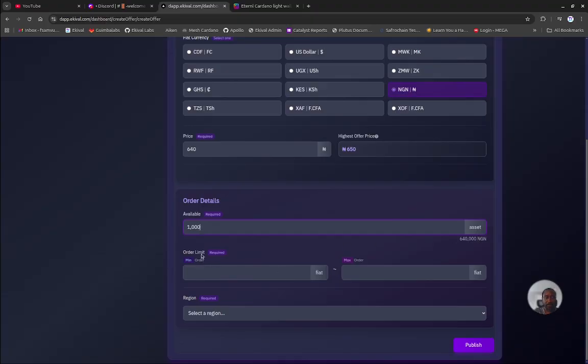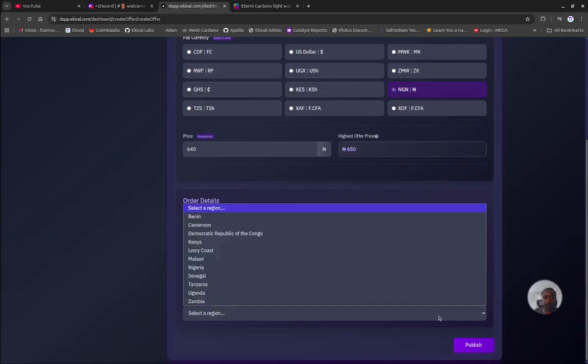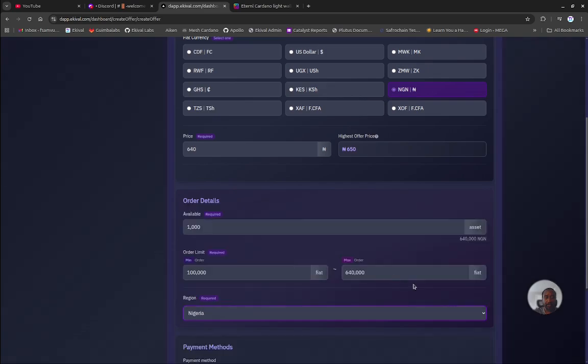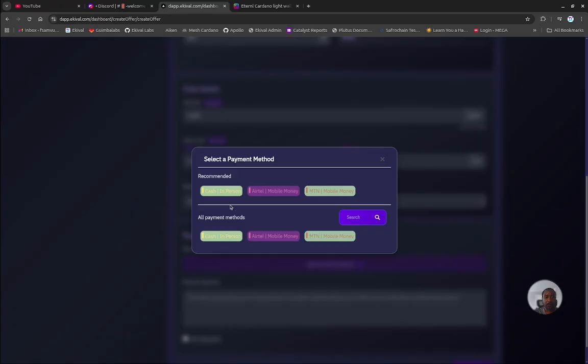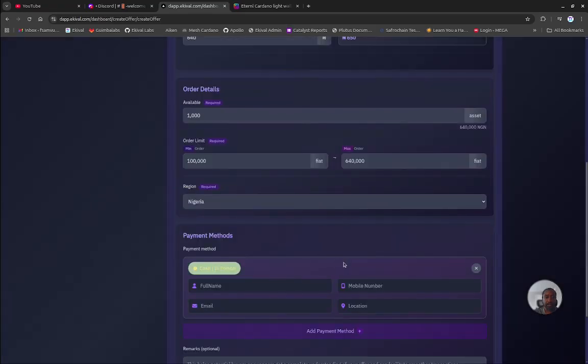The minimum or the limit will be, let's say, from 100,000 Naira to the whole 640,000 Naira that I have. Where am I? I'm in Nigeria. And I'm going to add the payment method. In this case, cash is king in Africa, so we'll put in cash.